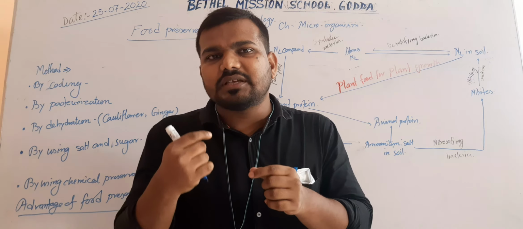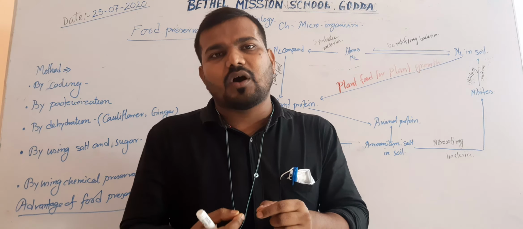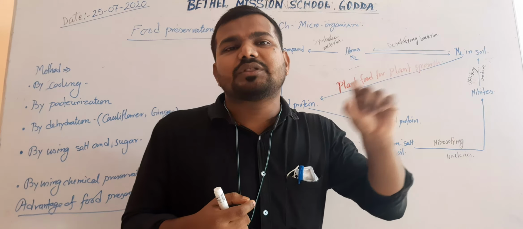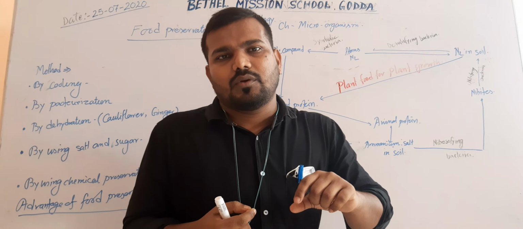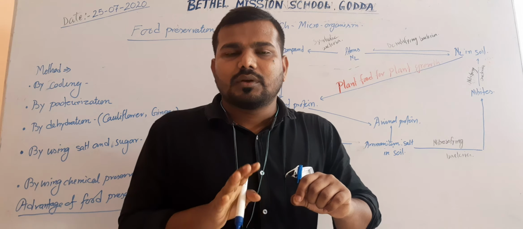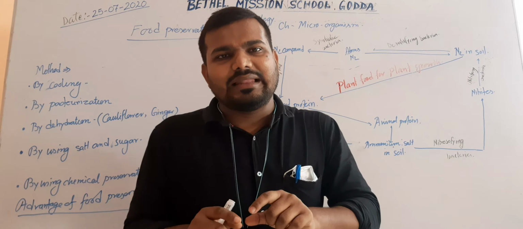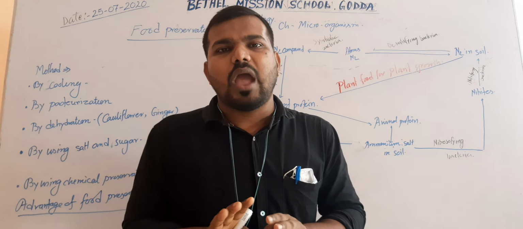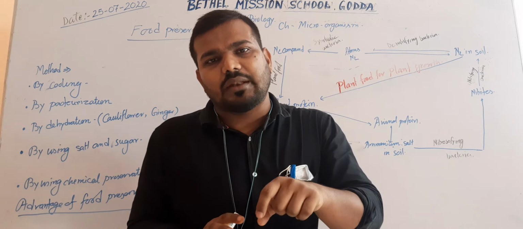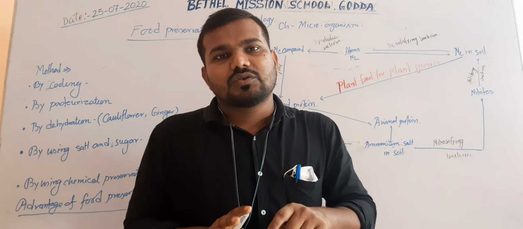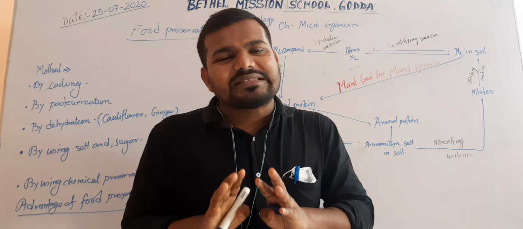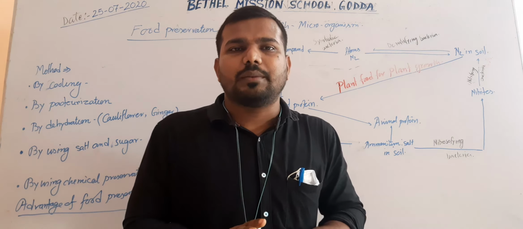This bacteria can fix atmospheric nitrogen in the soil directly. The second one, blue-green algae, is also able to capture atmospheric nitrogen and mix it with the soil directly. So these are the microorganisms which help to fix atmospheric nitrogen in the soil.